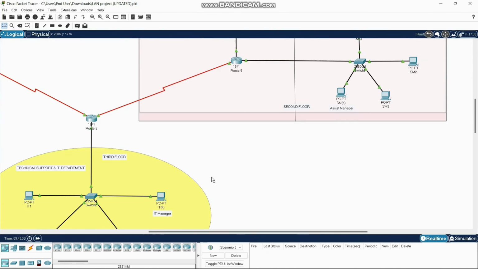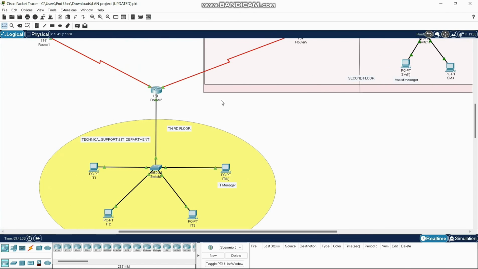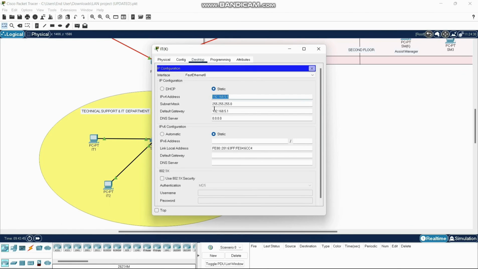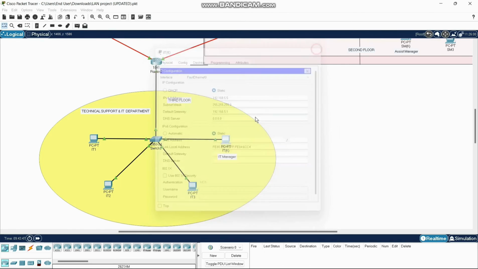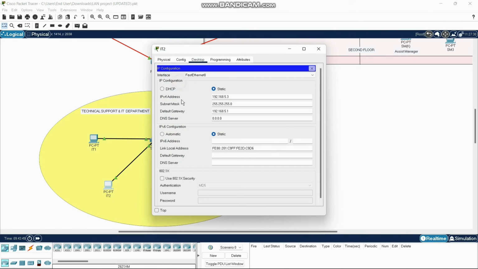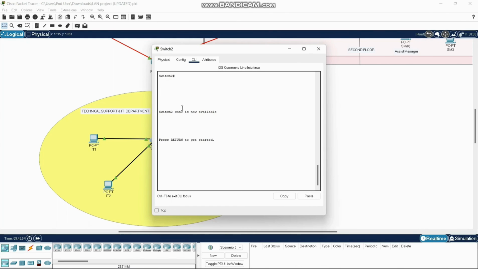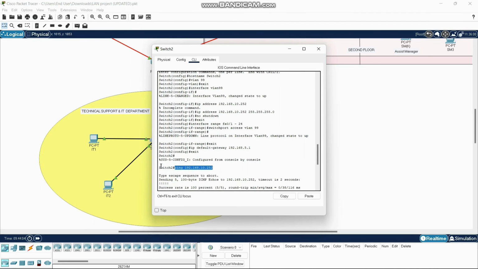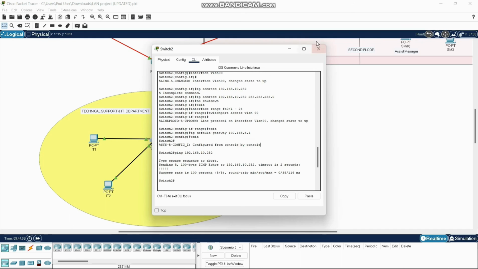Here we can see that every floor is connected with the router. Lastly, on the third floor at the Technical Support and IT department, we assign the IT manager's device its IPv4 address and the default gateway. Also, the devices in the same department have been assigned and pinged with their IP addresses. We can check through those commands in switch 2: the IP address, default gateway, and we ping the IP address. They are all successfully connected.